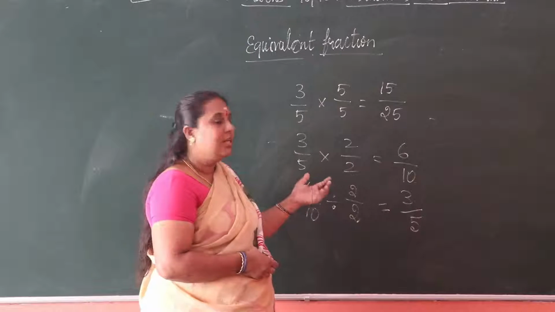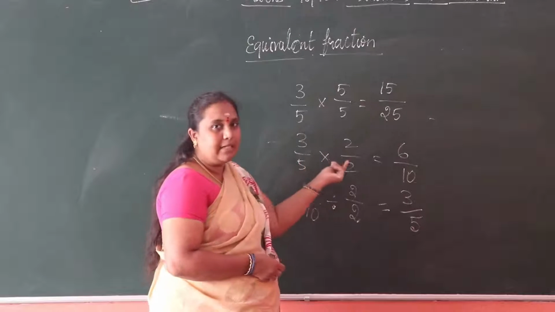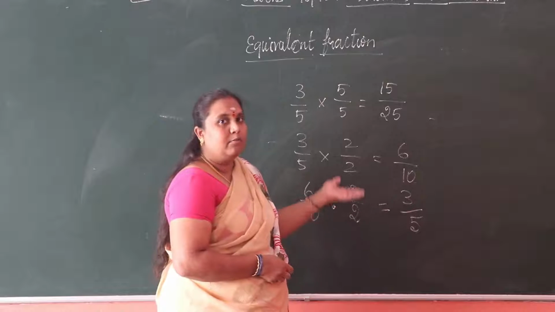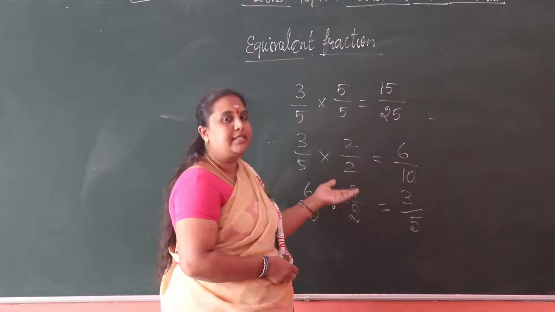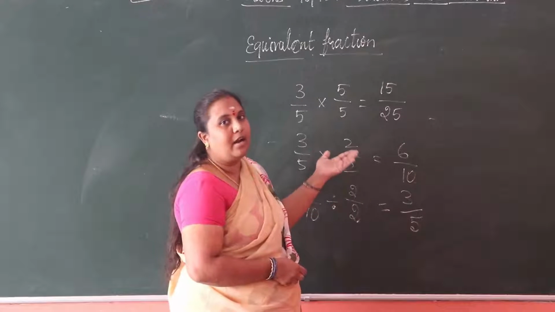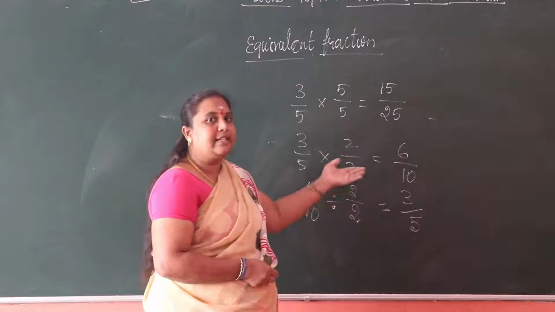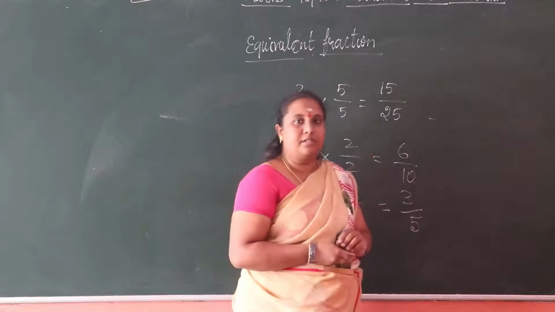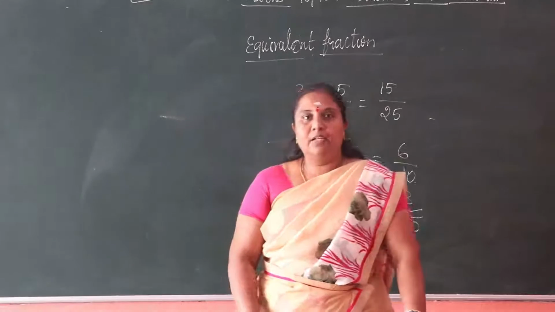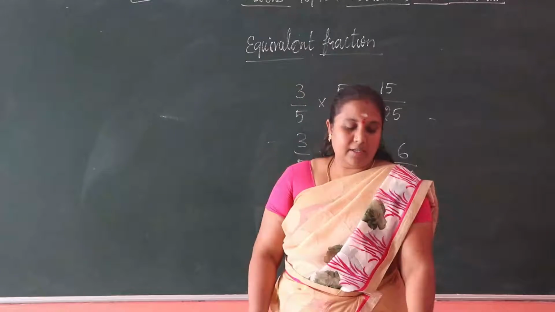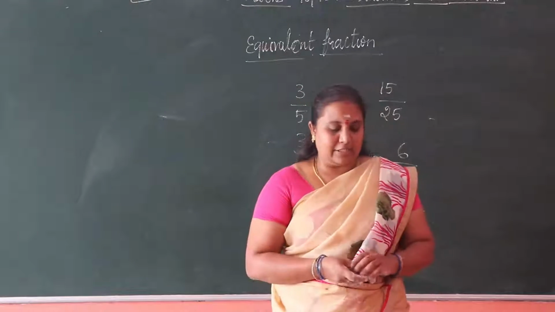Okay, children, understood? A fraction which is multiplied or divided by the same number on numerator and denominator, we can say it is an equivalent fraction. Then let us move on to another topic, simplest form of fractions.